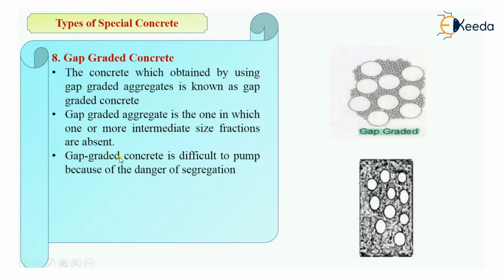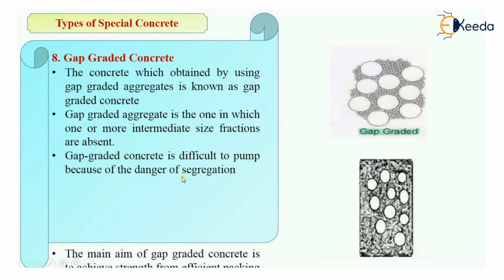So gap graded concrete will be difficult to pump. Why? Because some of the sizes are absent, so there will be danger of segregation, and we have seen what segregation is. It is nothing but separation of the constituent materials of concrete. Simply, separation of constituent materials of concrete from the concrete matrix will be segregation. So there is danger of segregation in case of gap graded concrete.